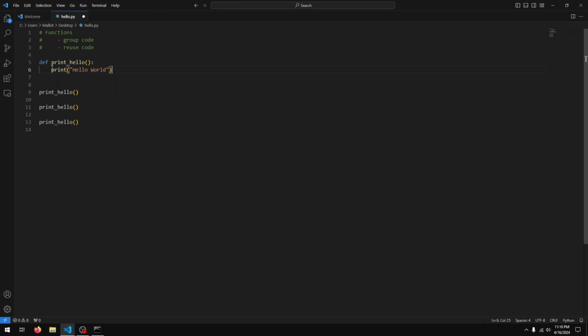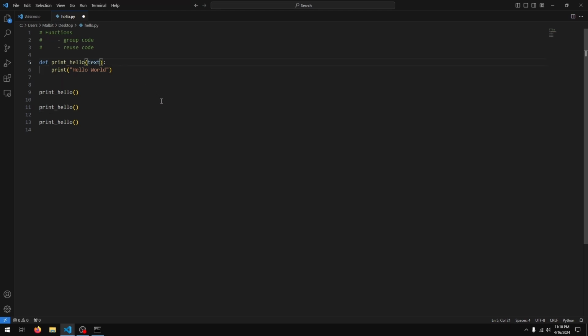Okay, cool. Next, let's do something a little different. Let's supply the data that we want the function to print. So instead of printing hello world, we'll tell it what to print when we call the function. How do we do that? We can supply data to our function by giving the data a name, and that name appears in the parentheses.